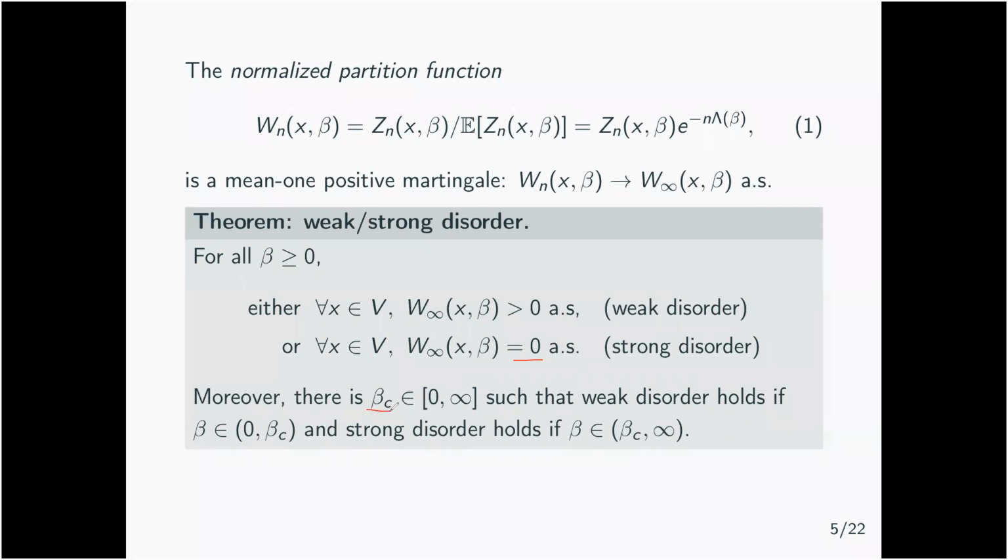And there is a parameter beta c such that weak disorder happens below beta c, and strong disorder happens above beta c. This is very general, but the point is to understand when beta c can be positive or not, because beta c can be either 0 or infinite, and the game is to try to prove that either beta c is positive or 0. So there is a phase transition or there is no phase transition, depending on the structure of the walk.